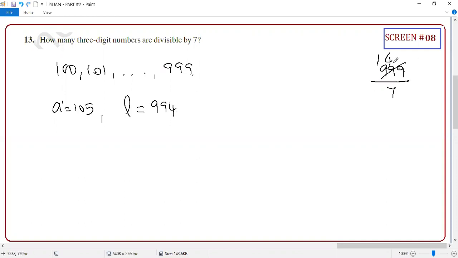Here the remainder is 1, so I should have 1. If you have 4 here, it will be perfectly cancelled. Correct or not? This is how I can choose 994 as my last term, and D is automatic, the number by which you are dividing. So now you tell me the number of terms. Can you do it by yourself? This we did in so many problems, applying D and finding the answer. Yes or no?